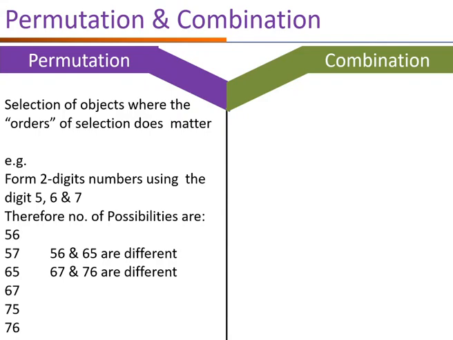What do you observe here? The numbers 56 and 65 are different, though the digits are the same. The digits we have taken are 5 and 6 only, but the numbers are different. In the same way, 67 and 76. Again, the digits are the same, but the numbers are different. So here, the order does matter.